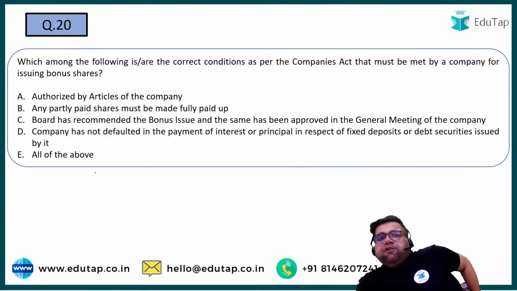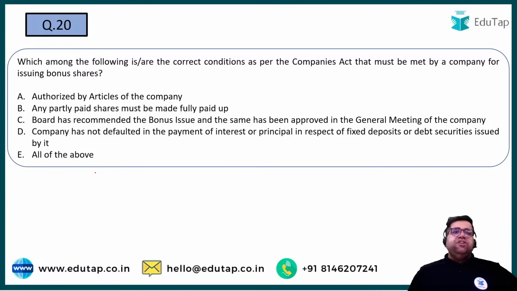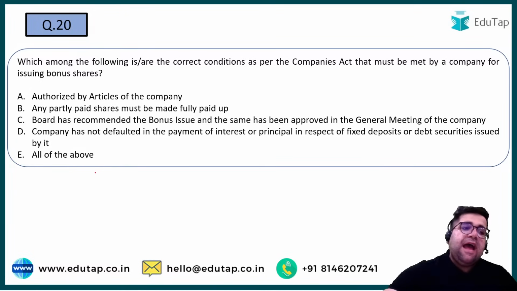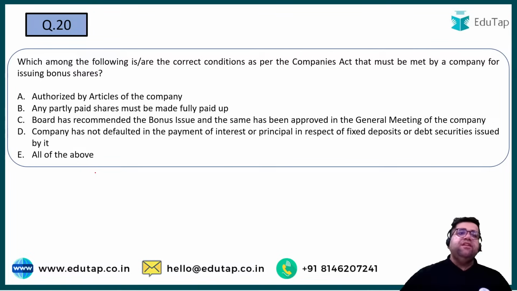So now we have a question from bonus shares. Which among the following are the correct conditions as per the Companies Act that must be met by the company for issuing the bonus shares? So if you are issuing a bonus share, then what is the correct condition which you should meet as per the Companies Act? And why are we discussing the Companies Act? Because this is related to bonus issue. Bonus issue you also study in your company law lectures and in your accounts also.